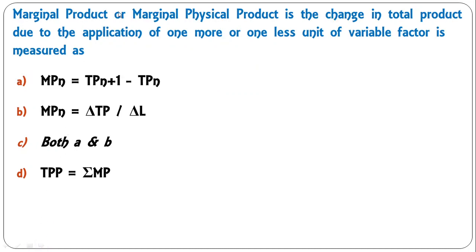Marginal product or marginal physical product is the change in the total product due to the application of one more or one less unit of variable factor, measured as marginal product of nth unit equal to TPn plus 1 minus TPn. MPn is equal to change in TP divided by change in labor. TPP equal to summation of MP is not among the options. So the correct answer is both the first and second ways, you can use them to calculate MPP or marginal product. So C is the correct answer here.